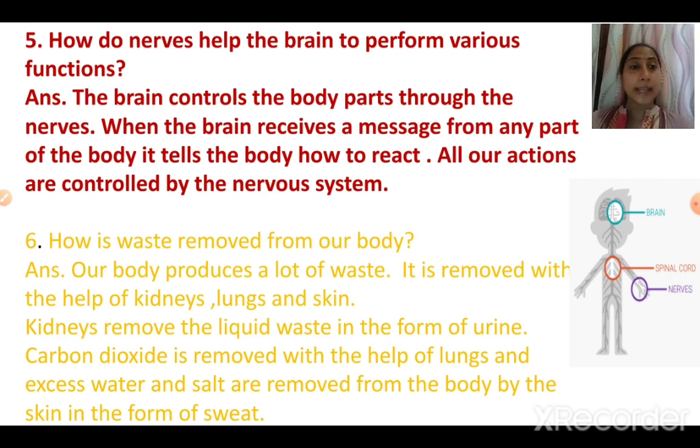Next question. How is waste removed from our body? Removal of waste we started in the excretory system. Kidney, lungs and skin, all three of them help in the removal of waste. How? Kidney helps in the removal of liquid waste in the form of urine. Lungs help to remove carbon dioxide from the body, and skin helps to remove sweat from the body. So, here is the answer.